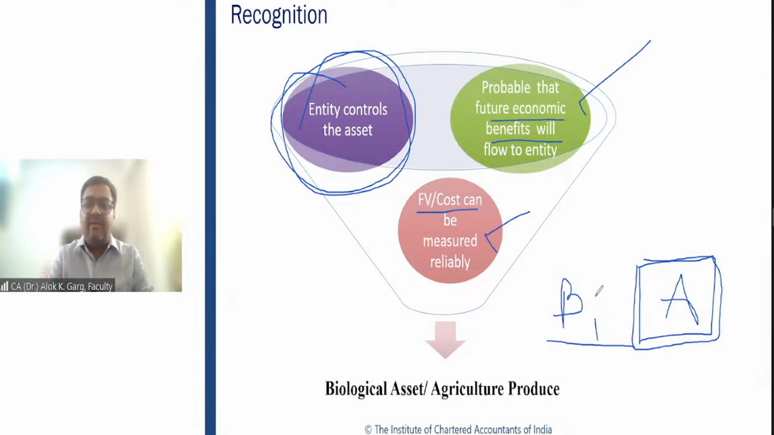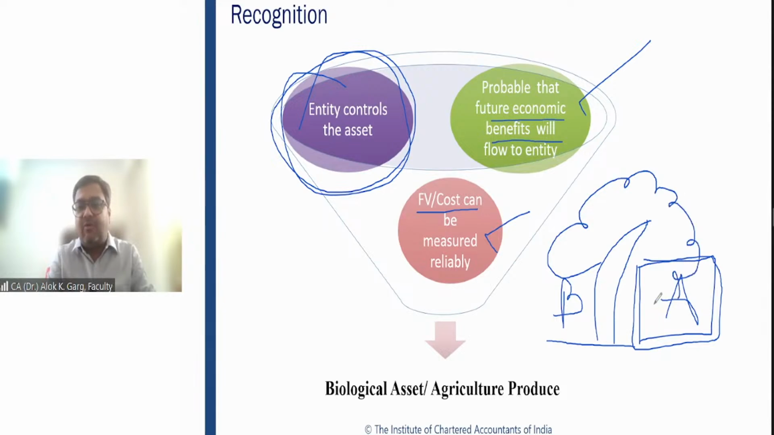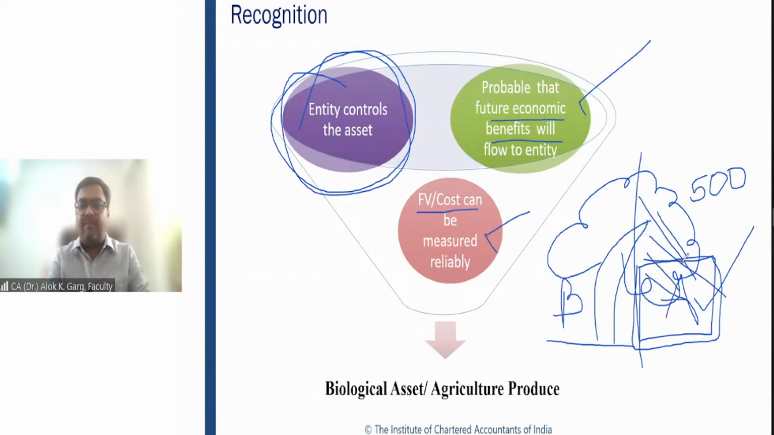In B's land, there is a mango tree. This is a big mango tree. And 50% of the branches of this mango tree are tilting towards the premises of company A. Every year, every season, the company got, let's say, 500 kgs of mangoes. The company plucked 500 kgs of mangoes from the branches which are tilting towards the company premises, right? Every year.